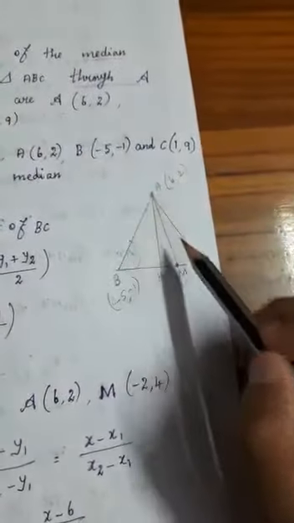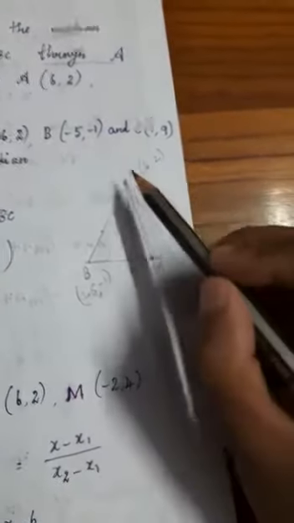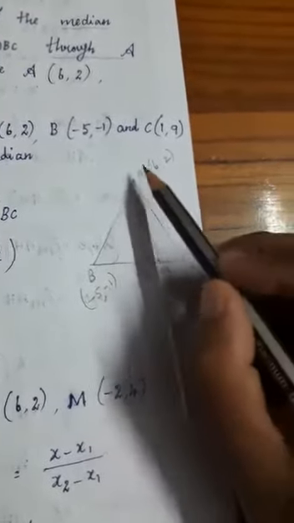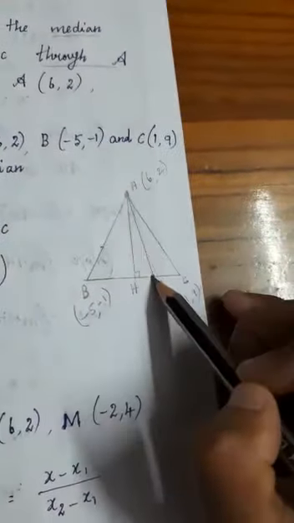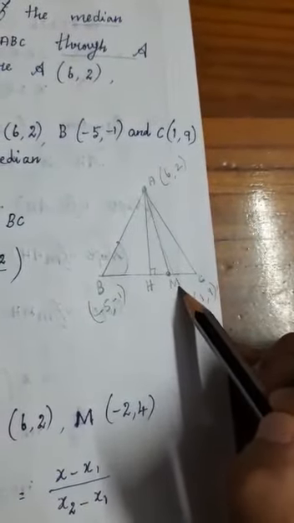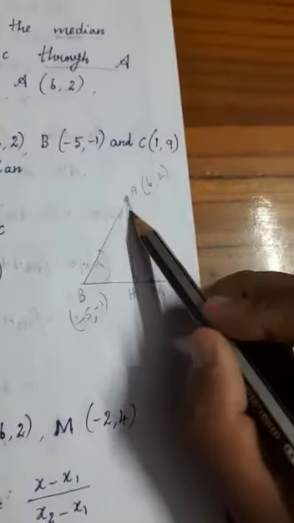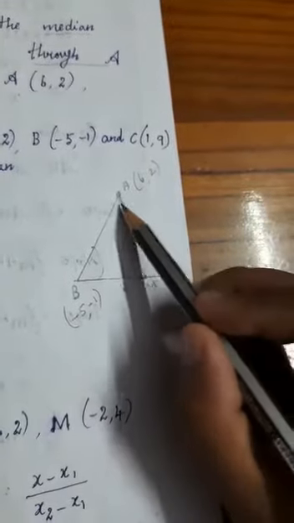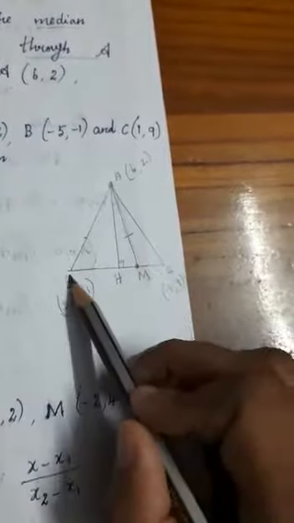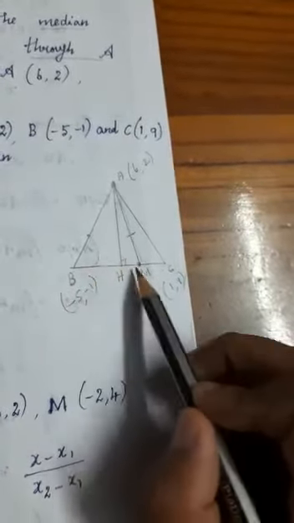Now see, already we have drawn the triangle ABC, the points also already we marked. This is the point A. Through the point A, the median means nothing but the midpoint. So through the point A, here only you can draw. The midpoint you can consider as M, the median. Which equation have they asked to find out? This equation only. Through the point A, the midpoint, this point is dividing which line? This BC line only. So this is the midpoint of the BC line.